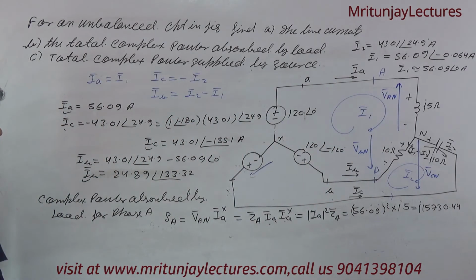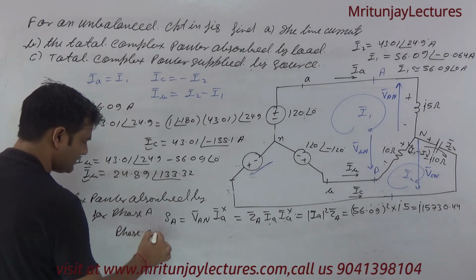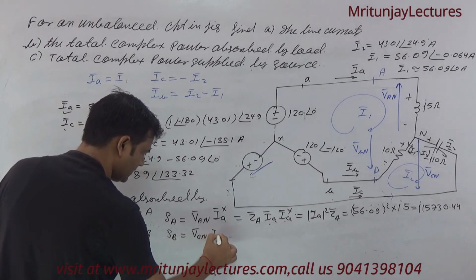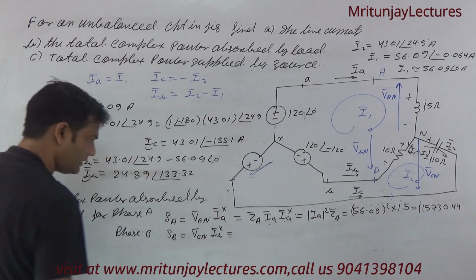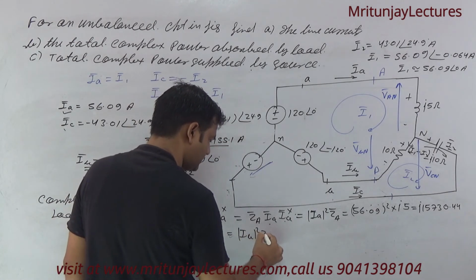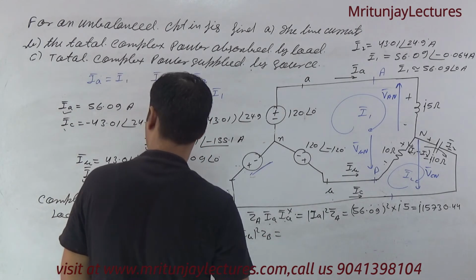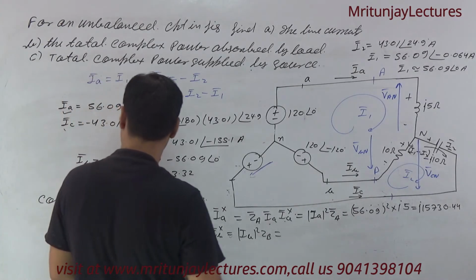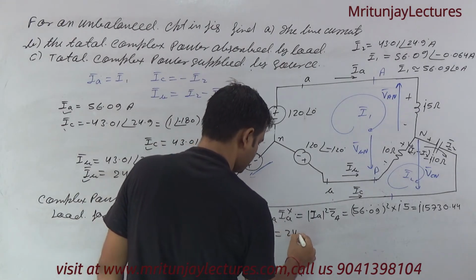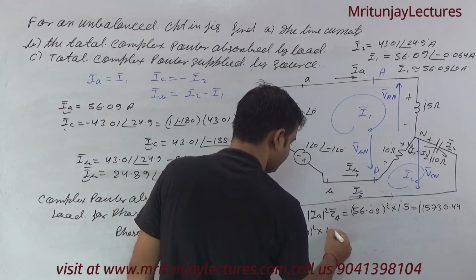Now next target for phase B, that is VBN into IB conjugate. This one is also written as mod IB square into ZB. Okay, so what about IB? IB is 24.89 to the whole square into 10.